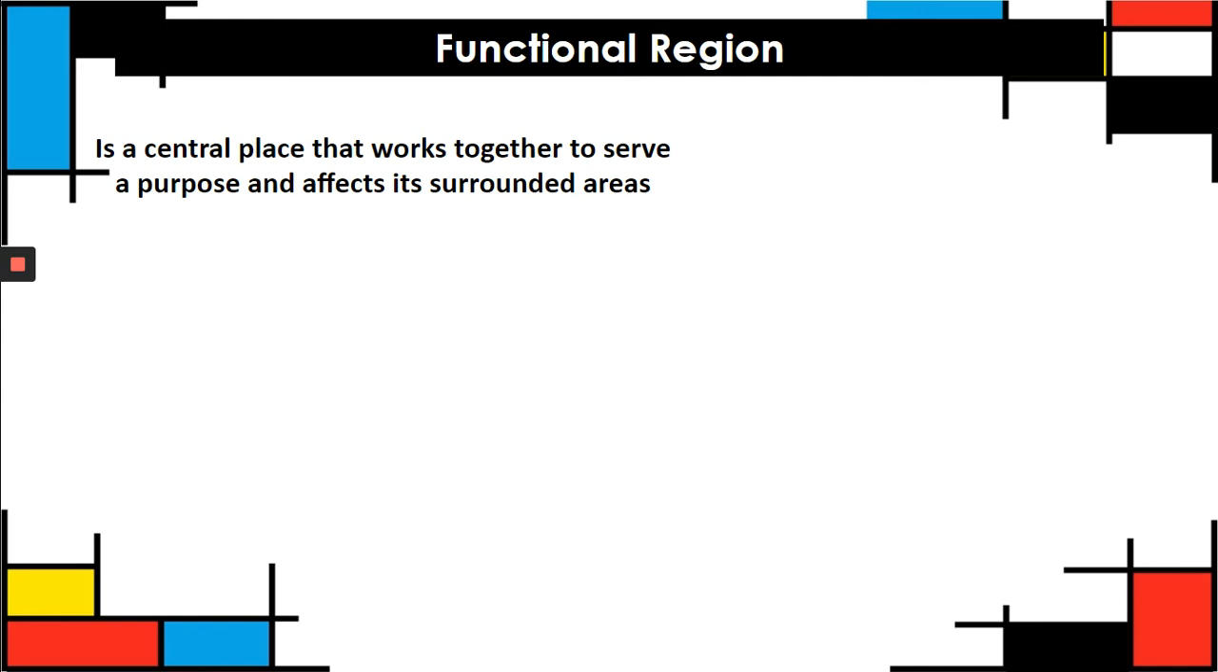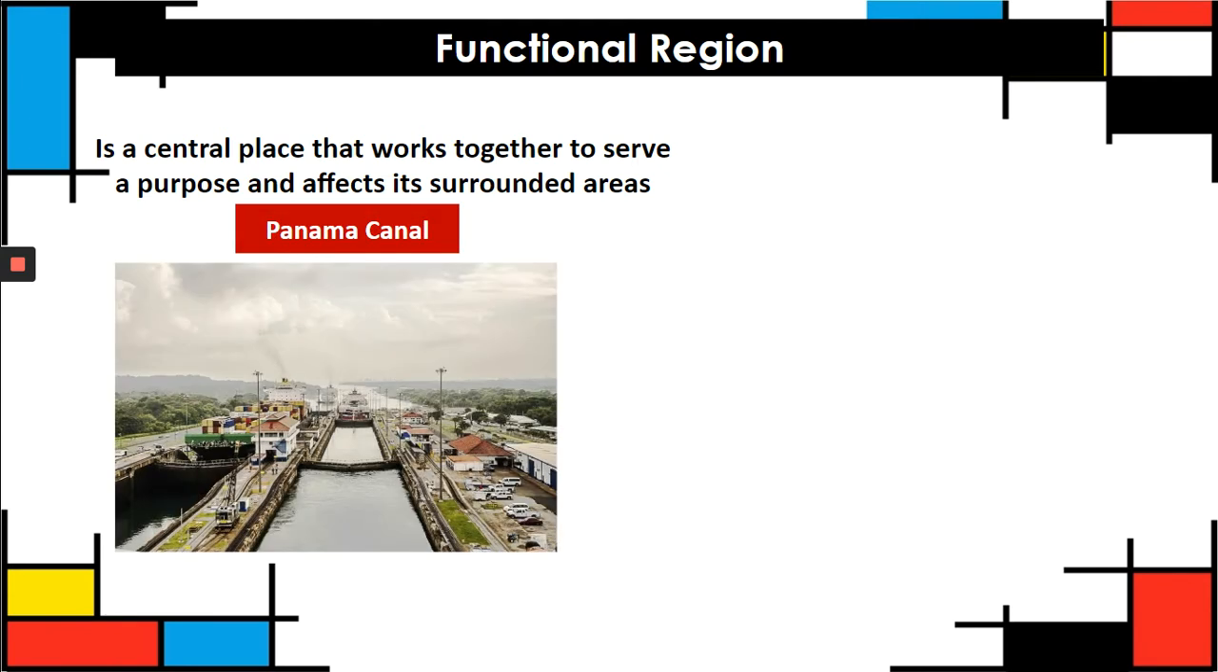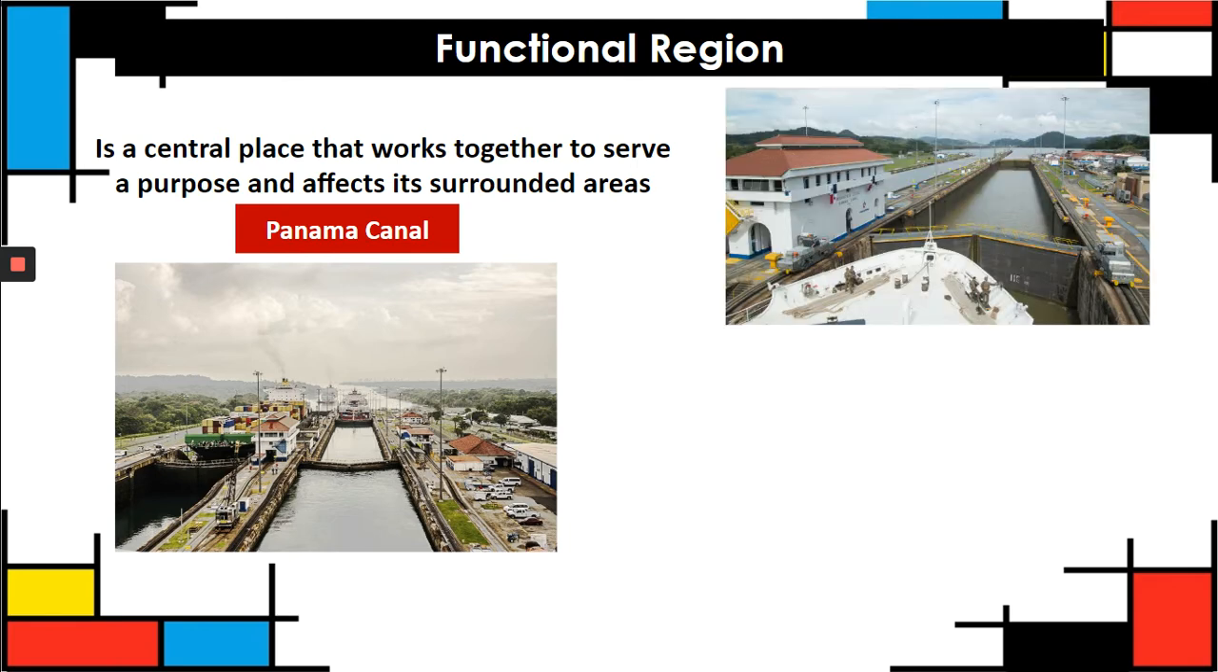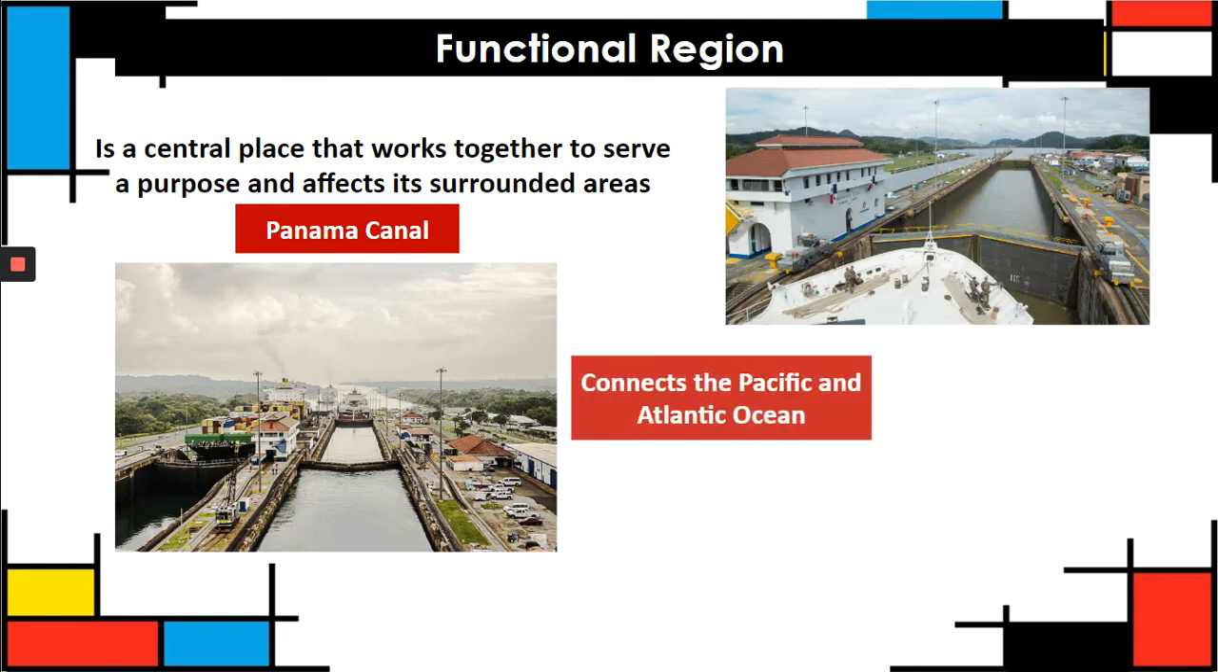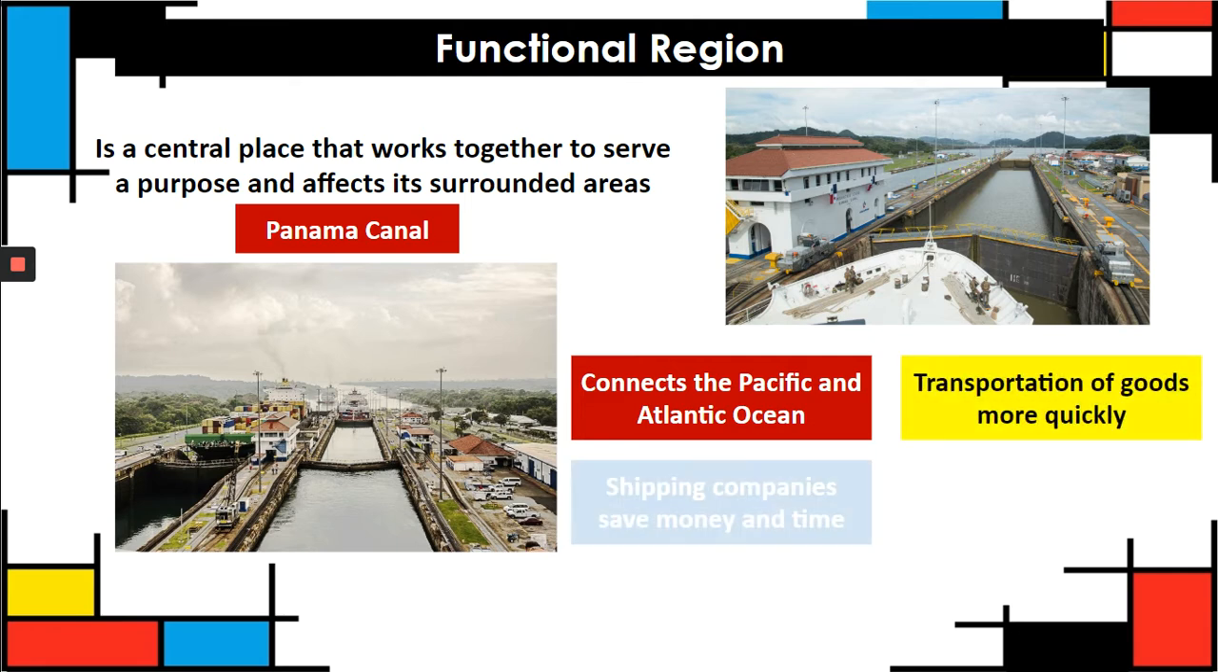Okay, functional region. A functional region is a central place that works together to serve a purpose and affects its surrounded area. What is a landmark in Panama? The Panama Canal. This is a functional region. Okay, it's a functional region because it connects the Pacific and Atlantic Ocean. It transports goods more quickly.